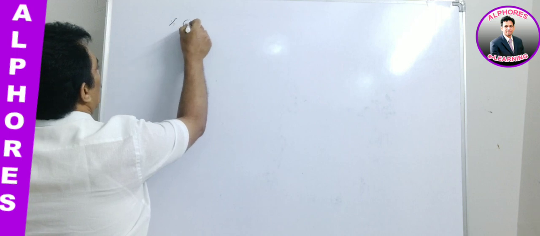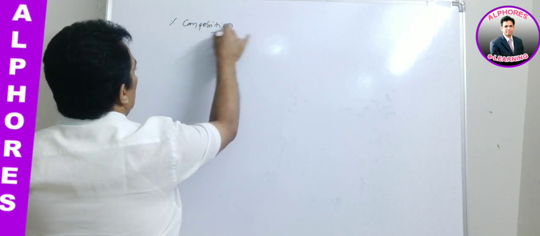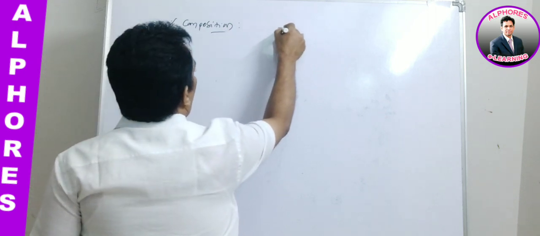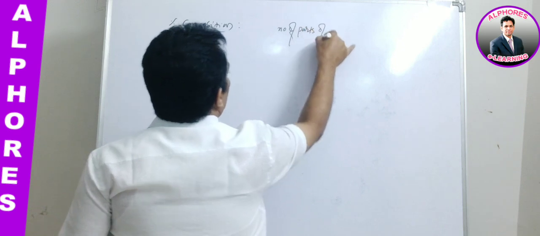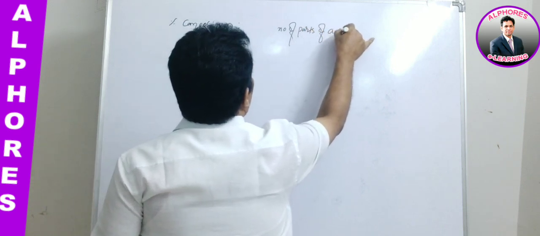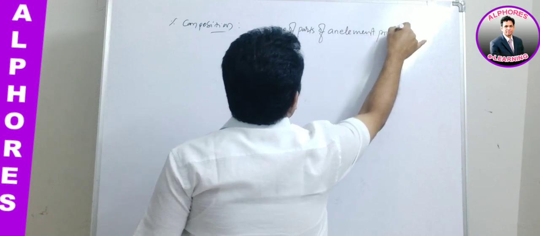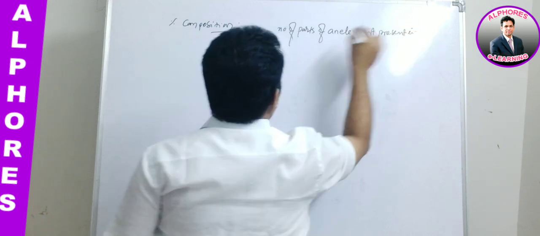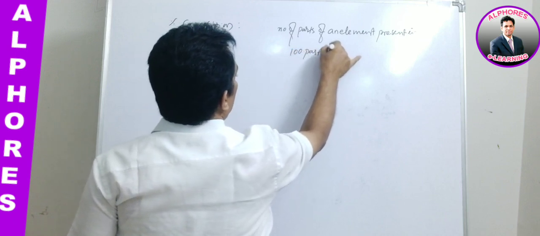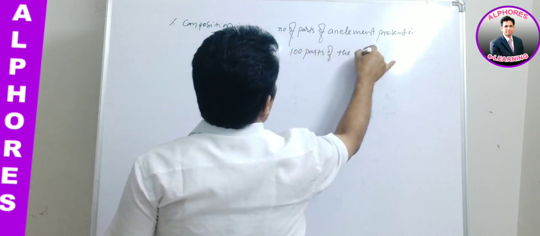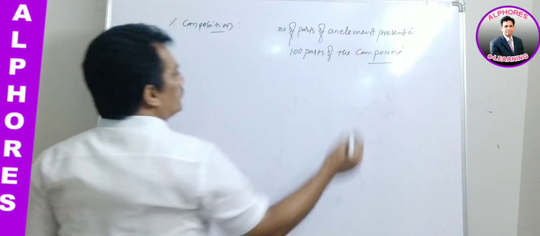Just remember, it is nothing but the number of parts of an element present in 100 parts of the compound.